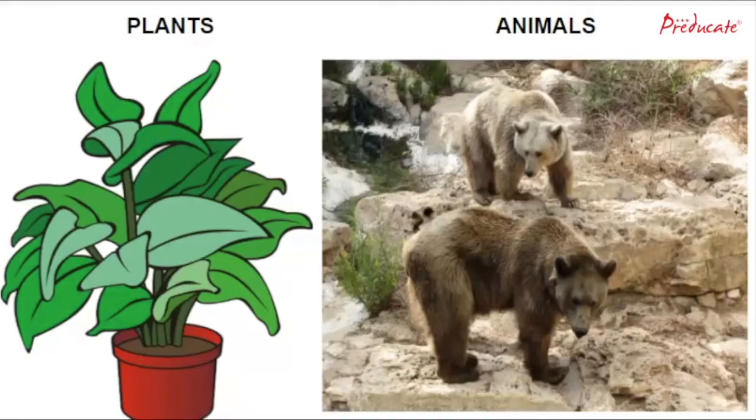So, what do you think? Are plants and animals made up of the same types of tissues? How can we know that? There is a difference in the structure of plants and animals, so let's study about that first.